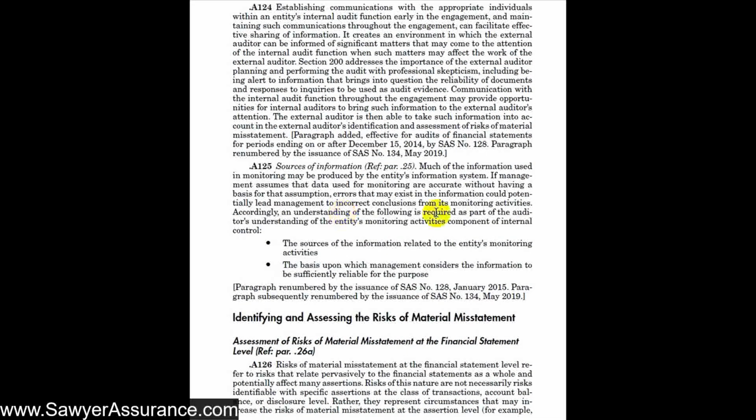An understanding of the following is required as part of the auditor's understanding of the entity's monitoring activities component of internal control: the sources of information related to the entity's monitoring activities, and the basis upon which management considers the information to be sufficiently reliable for the purpose. So in our work papers for this particular section, we might want to make sure we include these two things as items we gained an understanding of when gaining an understanding of how the client monitors its controls.